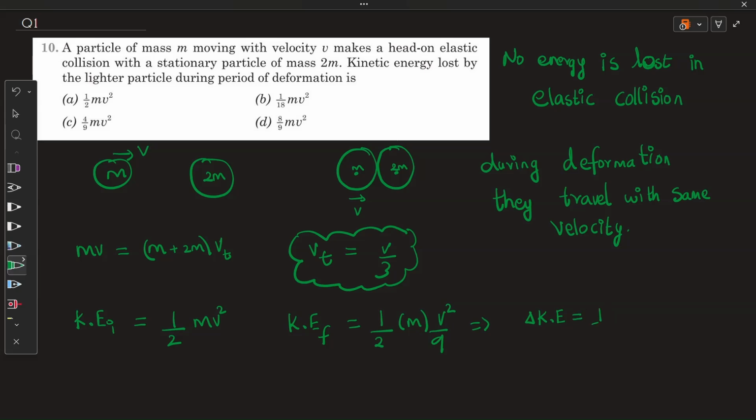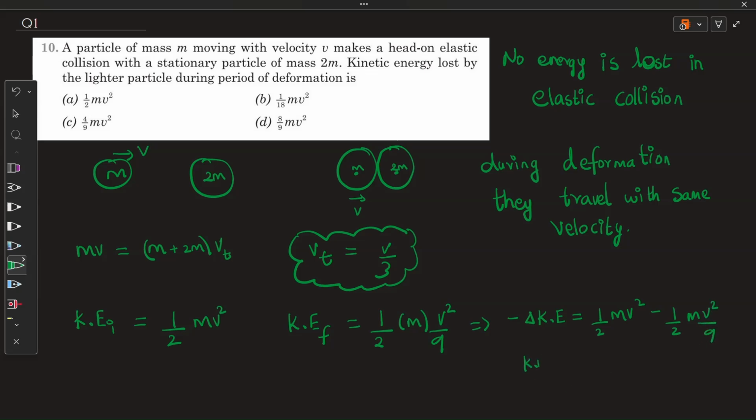As we are speaking about loss, I will take the negative of it, which I will get half mv square minus half mv square by 9.